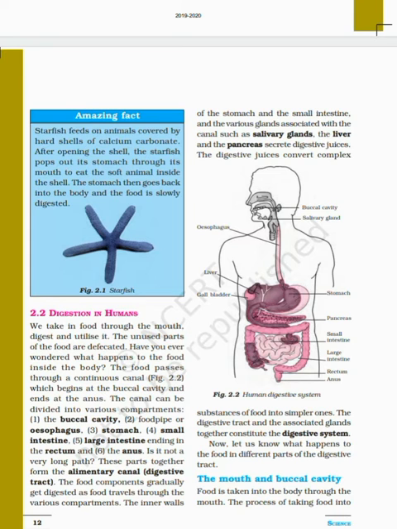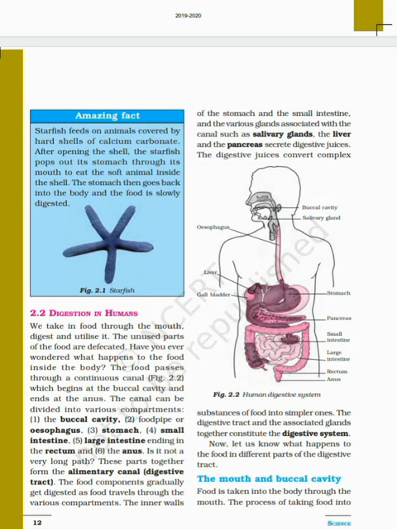What do teeth do? Teeth help in chewing food and breaking down food into smaller particles. And what does the tongue do? A fleshy muscular organ attached at the back to the floor of the buccal cavity is the tongue. And what is saliva? Saliva is secreted in the mouth and helps in the breakdown of food.